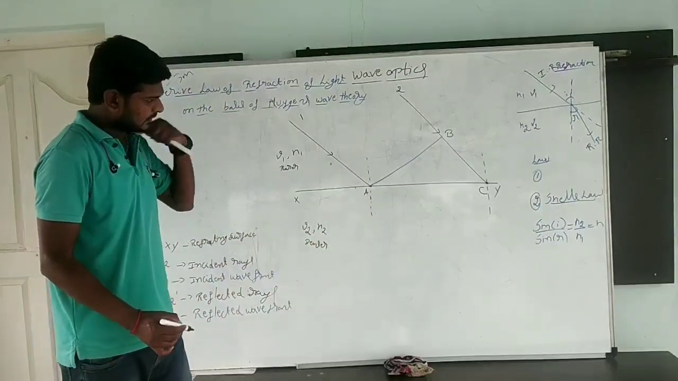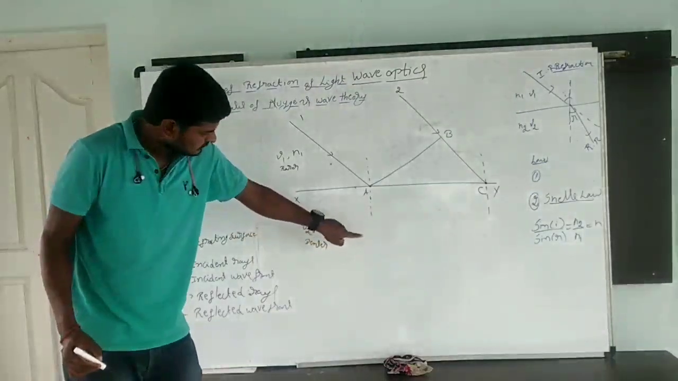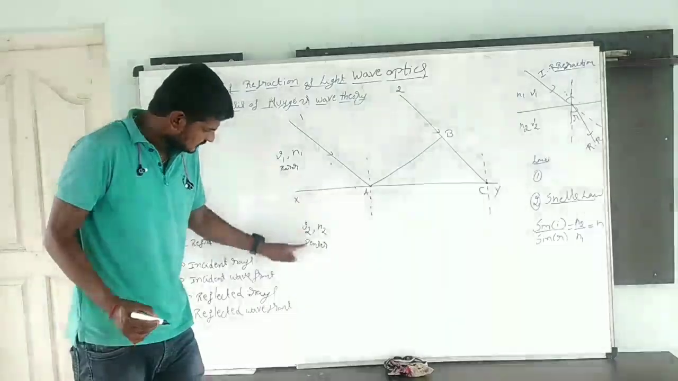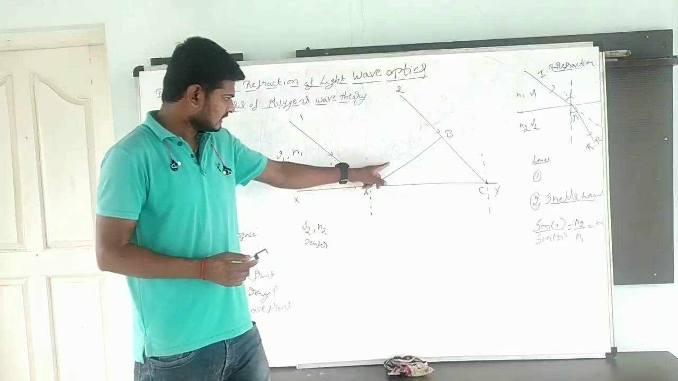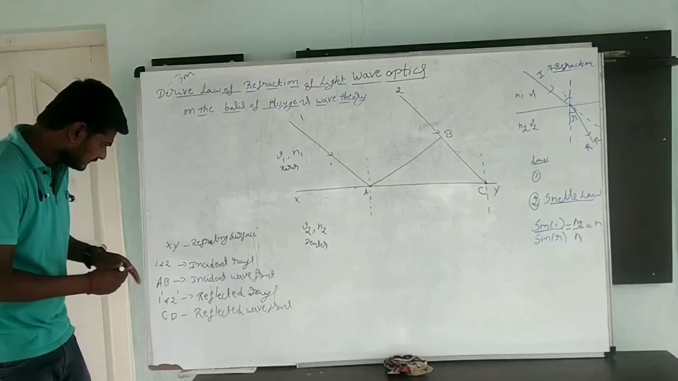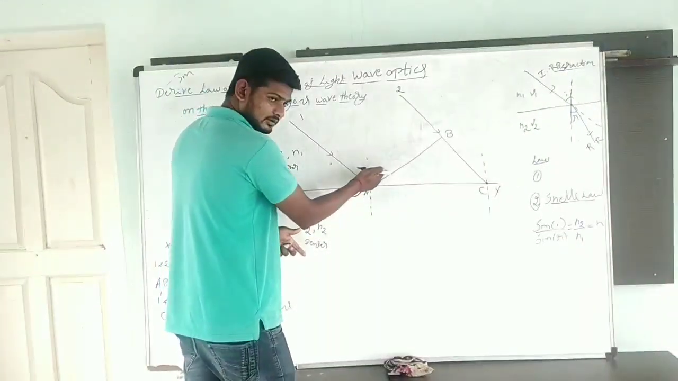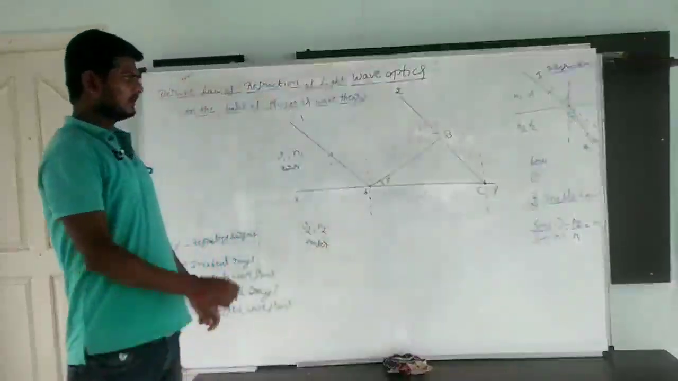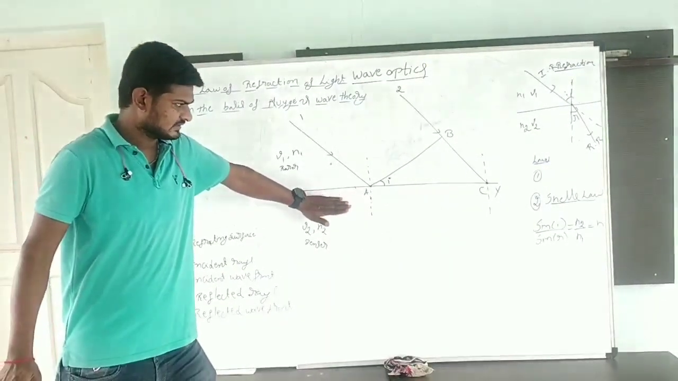Because you have to remember the condition: when a ray of light travels from rarer to denser, it bends towards the normal. When it travels from denser to rarer, it bends away from the normal. That's why I assume this will be the rarer medium and this will be the denser medium. Now, already I drew this is the incident wavefront. AB is the incident wavefront. The angle between the wavefront and the surface is the angle of incidence. Clear?